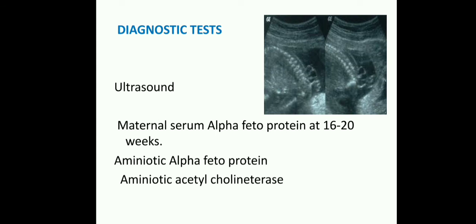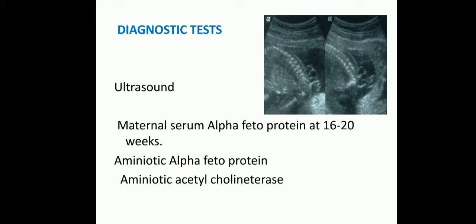And next, diagnostic tests. What are the diagnostic tests? During the antenatal period itself we will recognize that the child is having a neural tube defect, that is spina bifida, encephalocele and anencephaly. Easily we will recognize through ultrasonography. The first is ultrasonography and the second is maternal serum alpha fetoprotein.